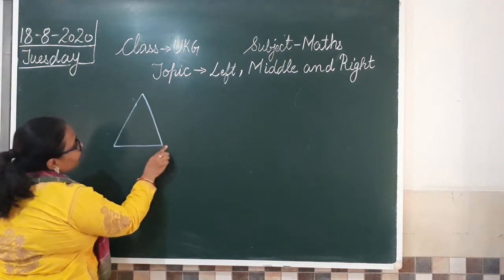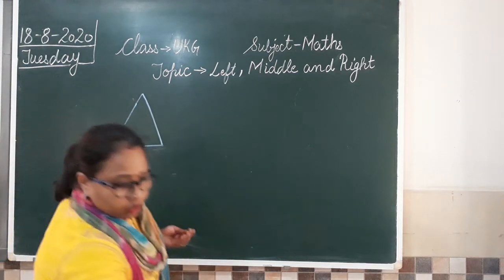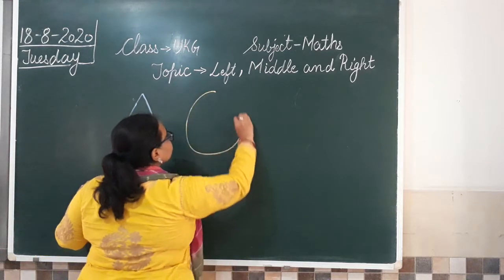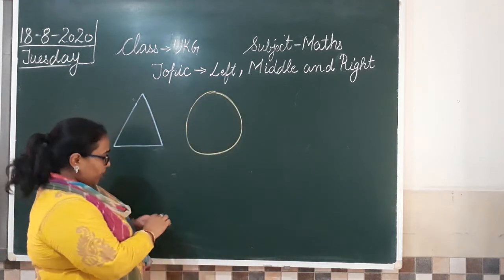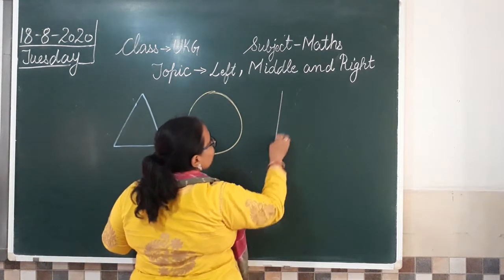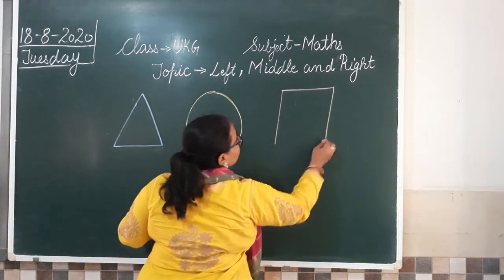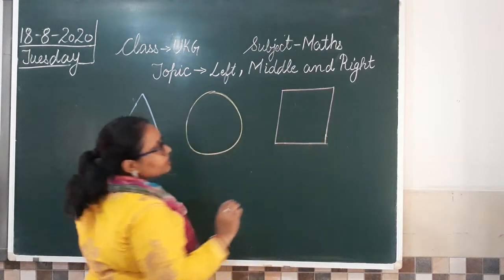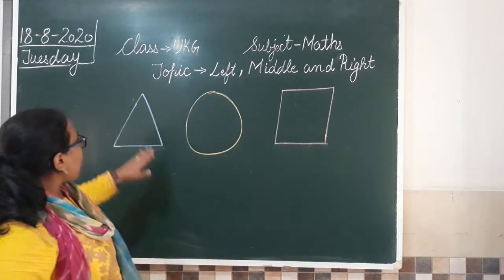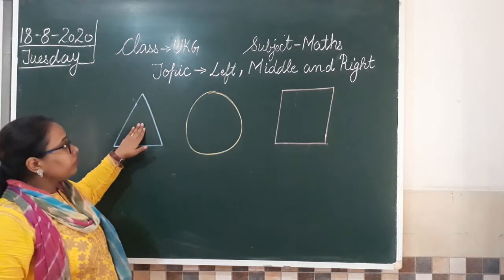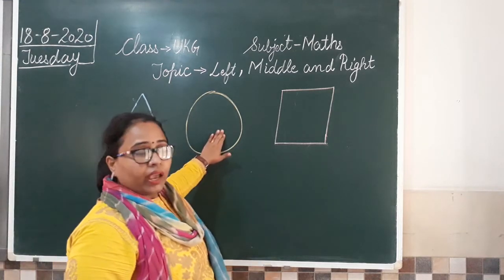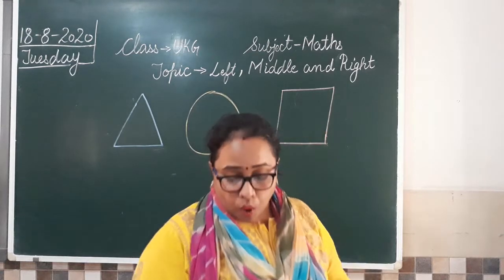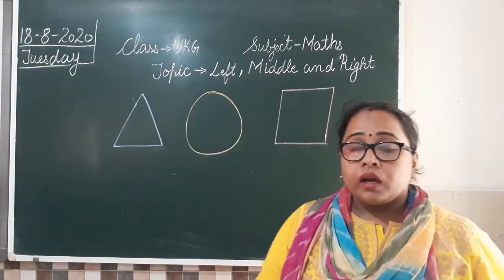So this is one triangle. Clear? Then I am drawing a circle. So this is a circle shape, and I am drawing a square here. So this is one square. So these are the 3 shapes we have. One is triangle, then we have circle, and then we have a square shape. Clear? Now what you have to tell me?